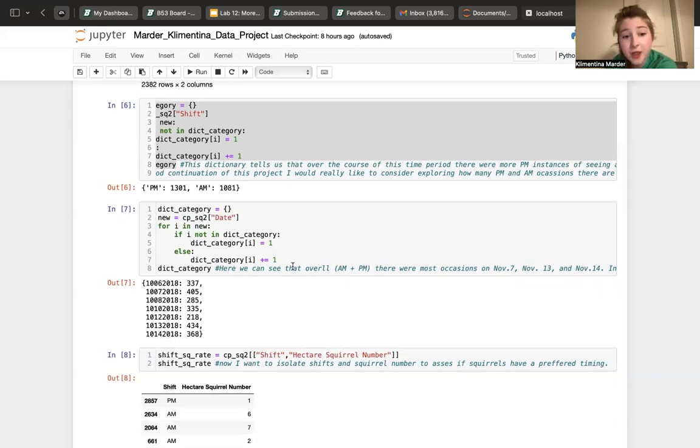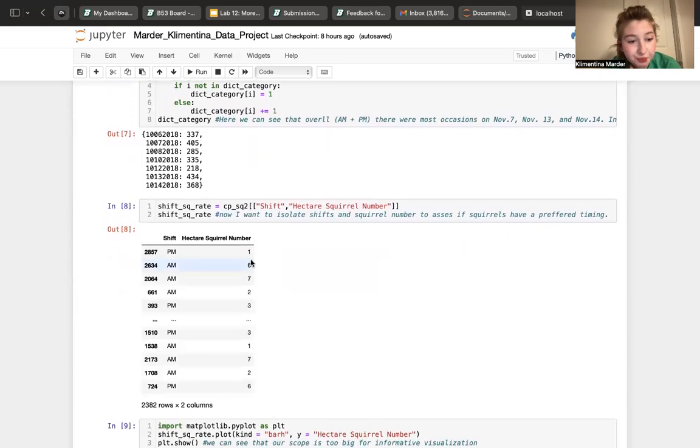Further on, while exploring this data, I would really like to explore how many squirrels we saw on a particular day in AM hours and in PM hours, which I didn't know how to do with the set of knowledge that I have right now. So I only looked at how many we have in PM hours over the course of the whole period, and then how many we have during the day in AM plus PM hours.